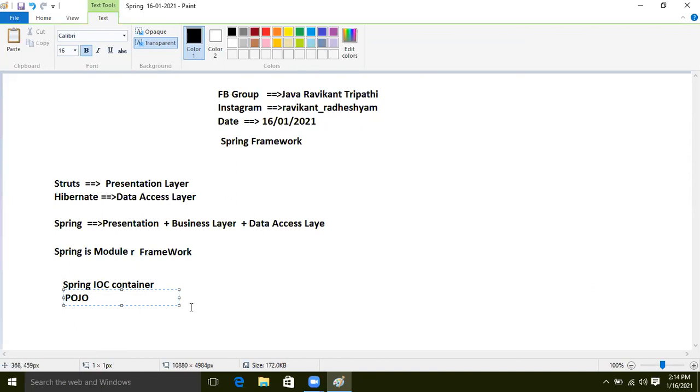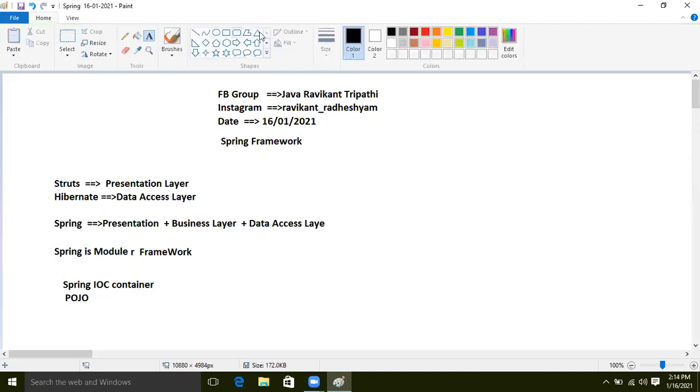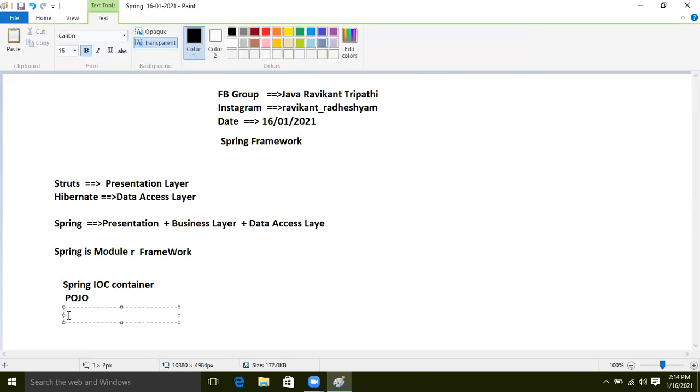Using the Spring framework, which kind of application can we develop? In another framework, like Struts, we can develop only the presentation layer. Using Hibernate, we can only interact with the database. But using Spring we can develop standalone applications and web applications.